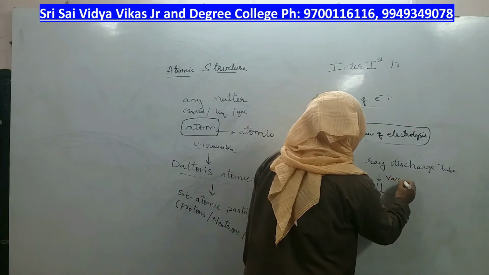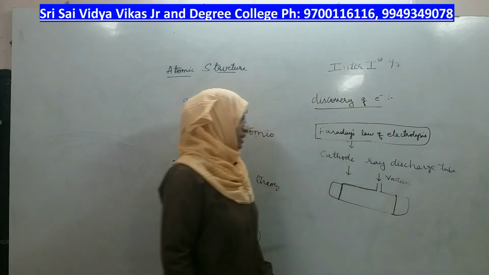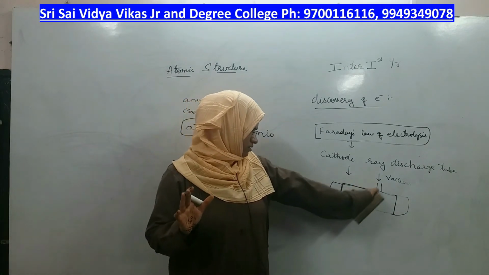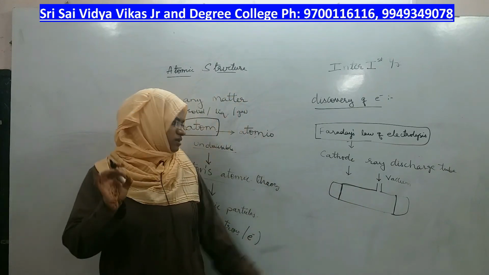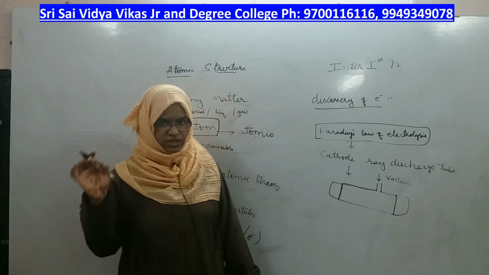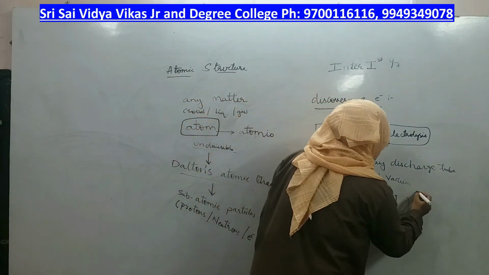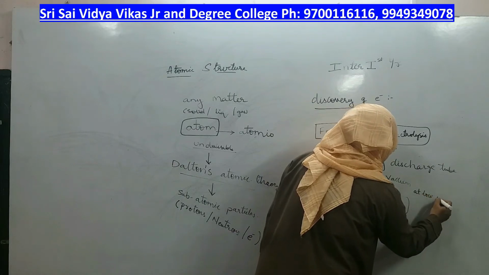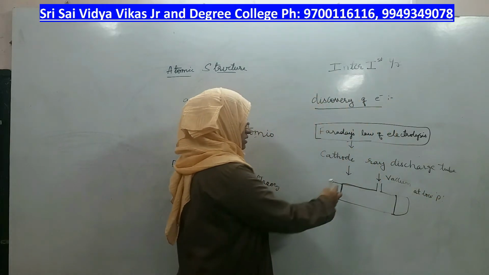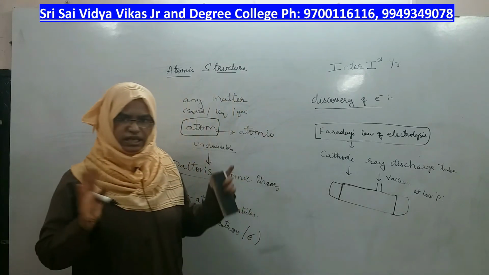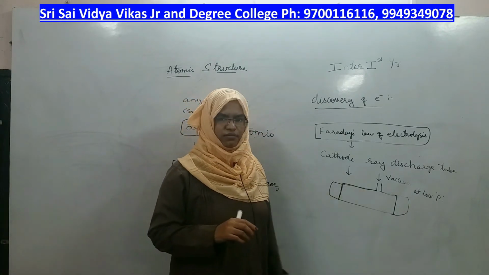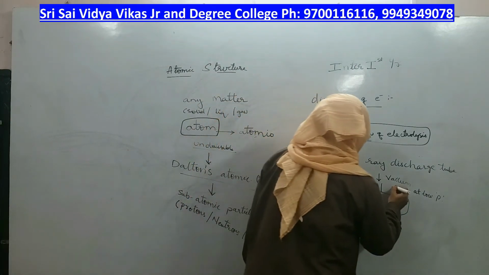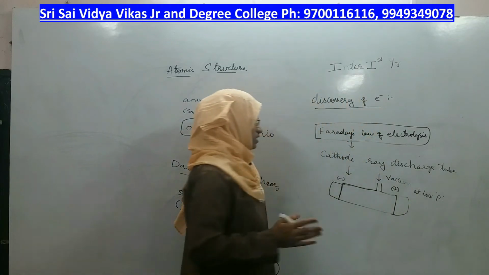This is how the cathode ray discharge tube is connected to a vacuum and all the gases are evacuated. This area is evacuated and is present at very low pressure. You should operate this cathode ray tube at low pressure. And these two rods which you can see at either end of this tube are nothing but electrodes. This is the negatively charged electrode and the other is the positively charged electrode.